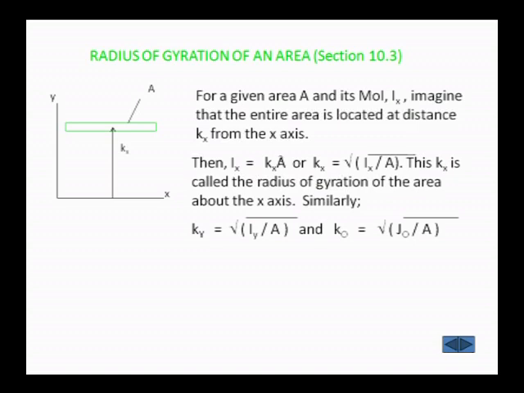For that section the moment of inertia is Ixx, and the entire area is located at a distance of Kx. Radius of gyration is the distance from the axis where the object is lying.